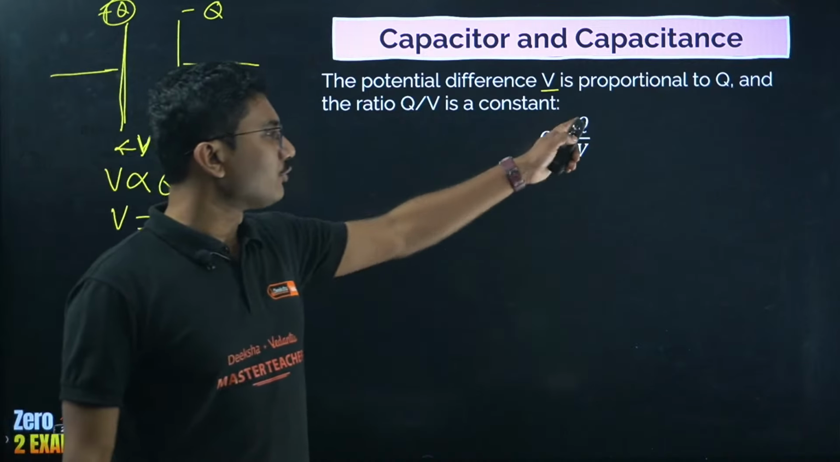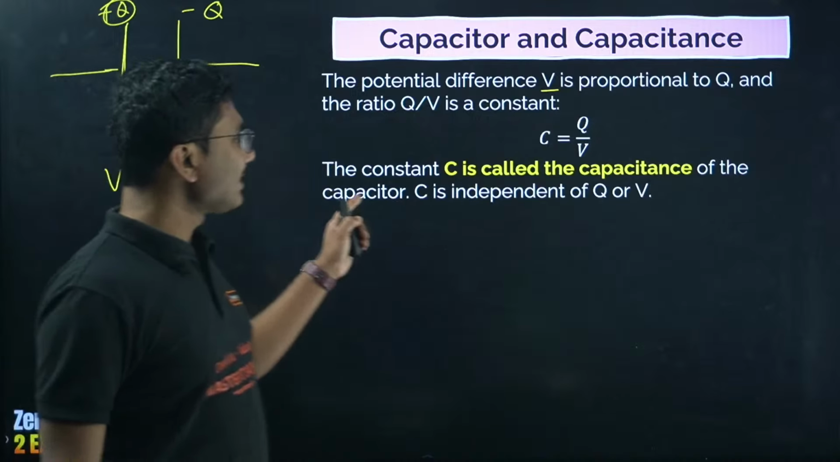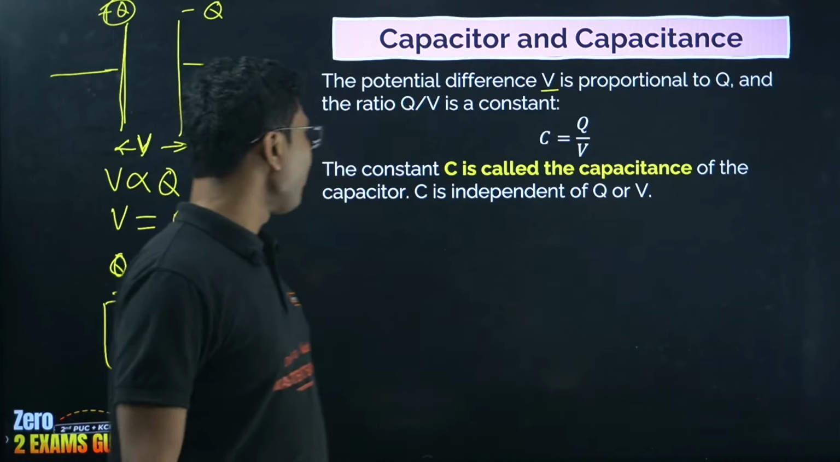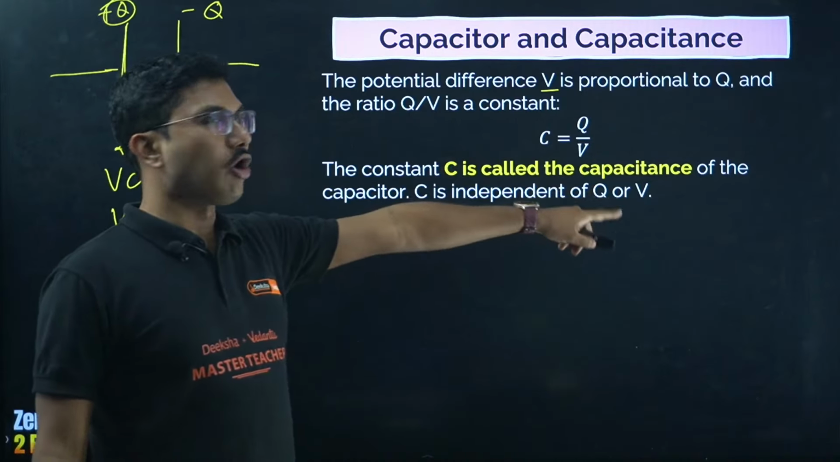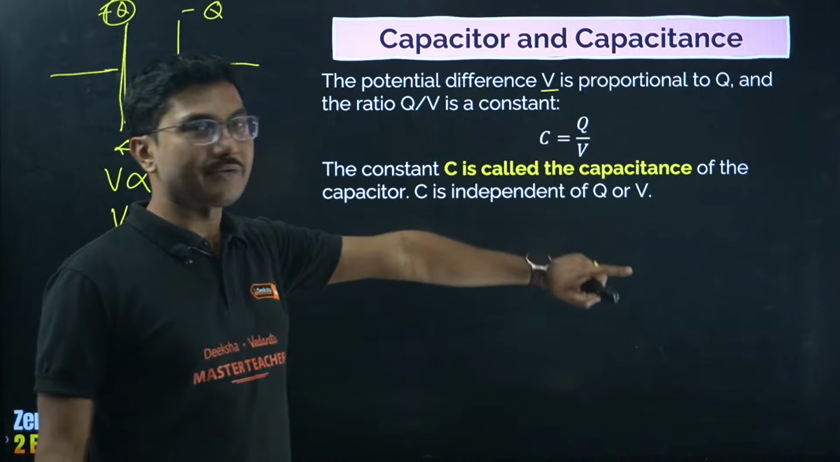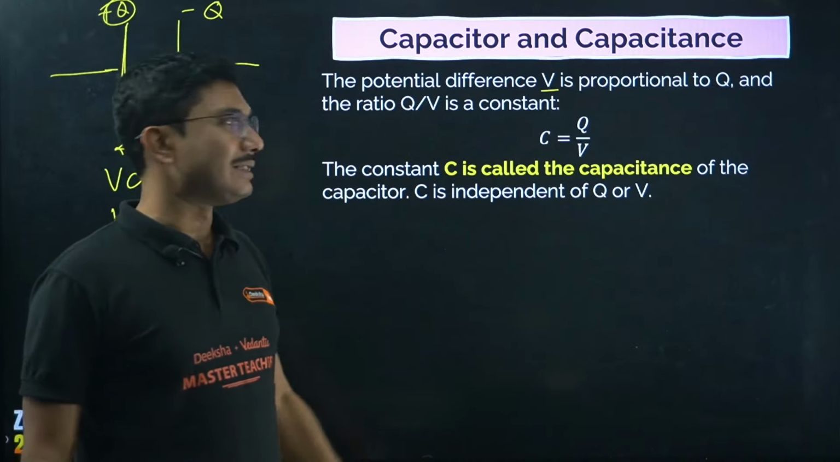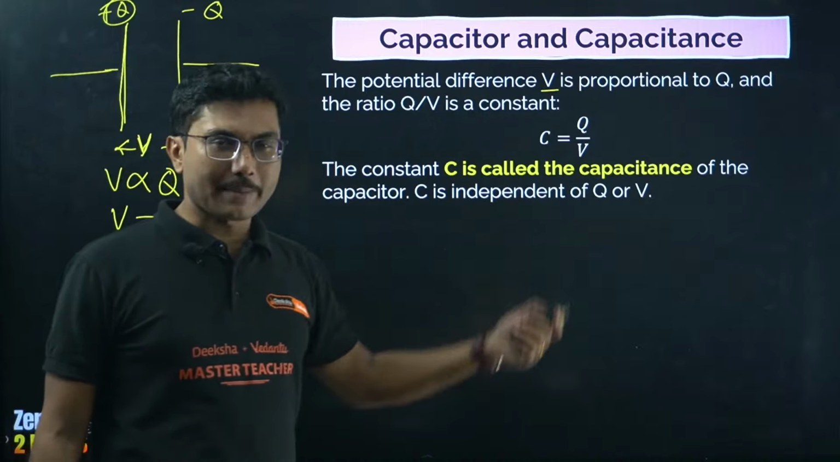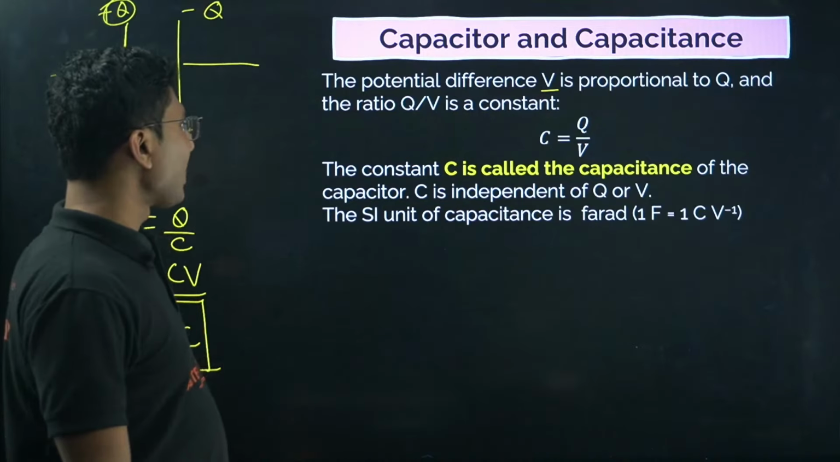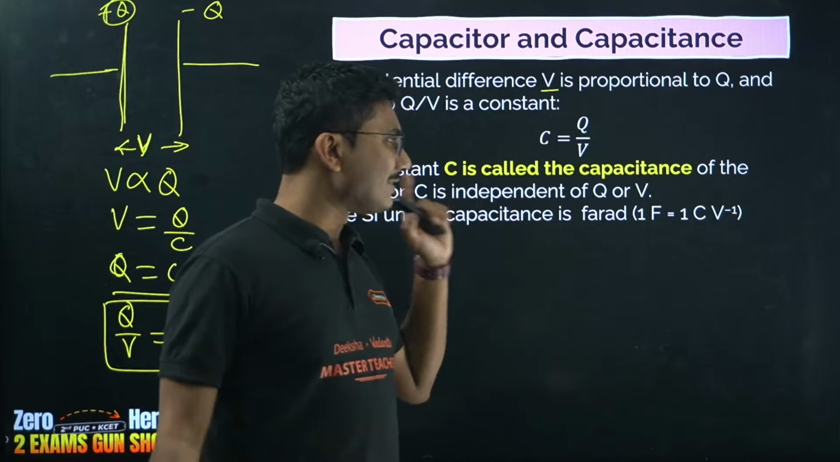So C equals Q by V. The constant C is called the capacitance of the capacitor. C is independent of Q or V. Even though C equals Q by V, for a given capacitor, C is independent of Q and V. So on which is capacitance dependent? We'll come back.